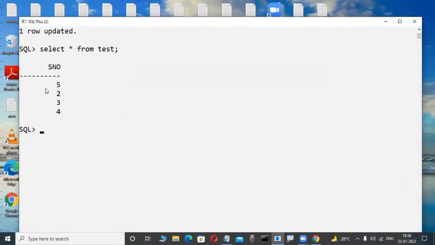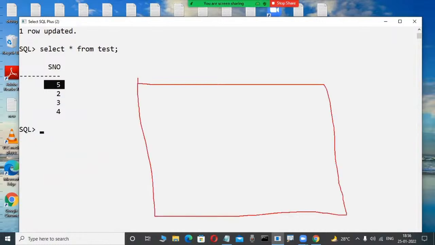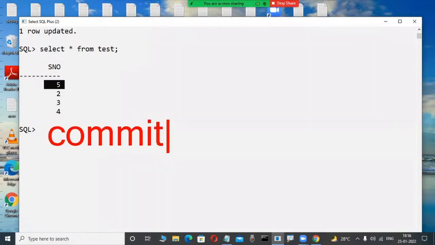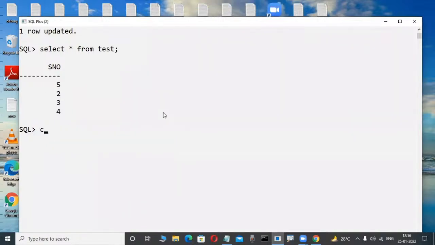Okay, fine. Now I want to store this new value 5 for the transaction permanently in a hard disk. How can I? Anybody guess it? Which command are we using? Very good. Commit is a command. We are learning TCL commands in our classes in the future. Now, just as a demo, I'm telling only the tool side. Commit, I'm using this to save.